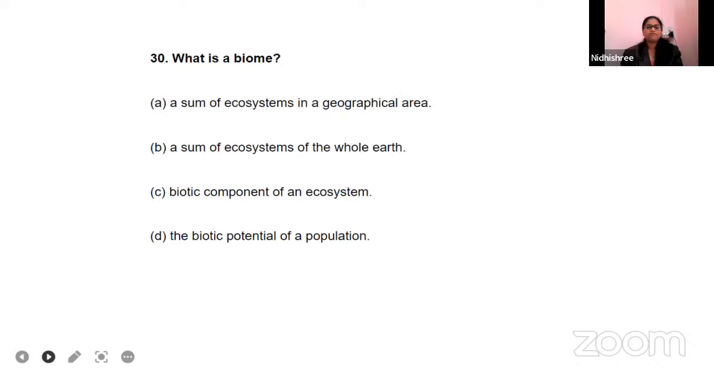Fine. What is a biome? Option A, sum of ecosystems in a geographical area. Option B, sum of ecosystem of the whole earth. Option C, biotic component of an ecosystem. Option D, the biotic potential of a population. They are asking what biome means. Which definition will suit it? A, B, C, D they have given. Yes. Who is going to answer first? Be fast.